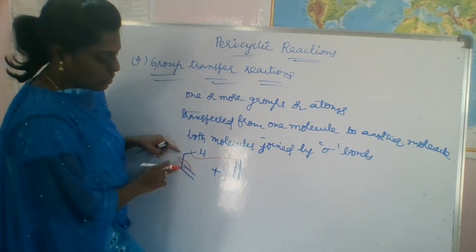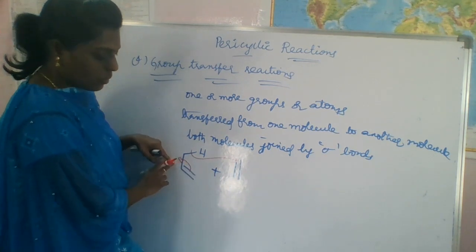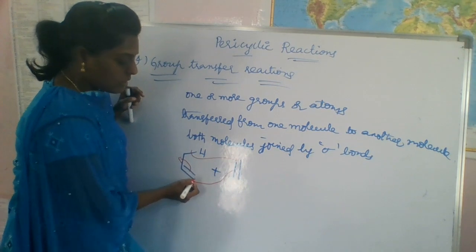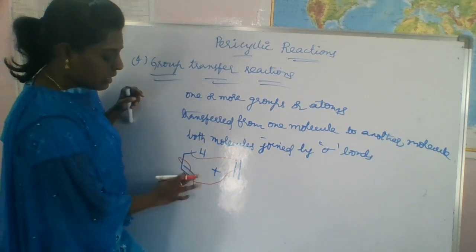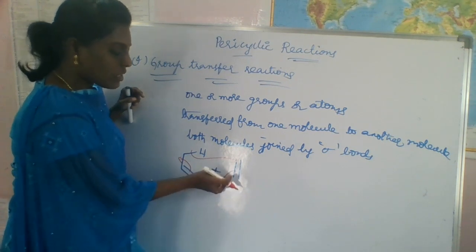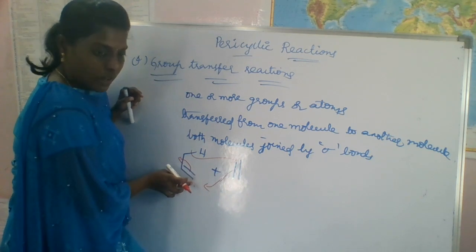Valency is reduced now, so to satisfy that, we have to shift these electrons, right? So thereby what will happen? This bond is shifted here, means there is a new bond formed between this carbon and this carbon, right?